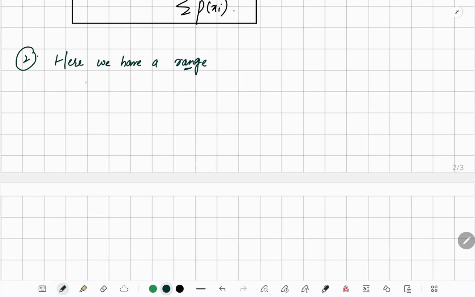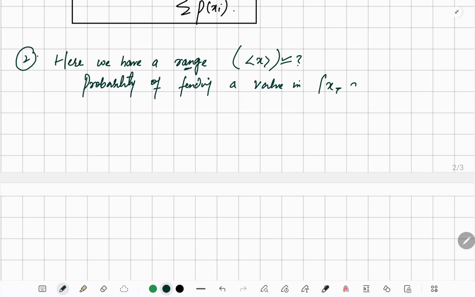So we're again going to find the expectation value. The probability of finding a value between x and x plus dx. So basically in the continuous system the formula is the same.